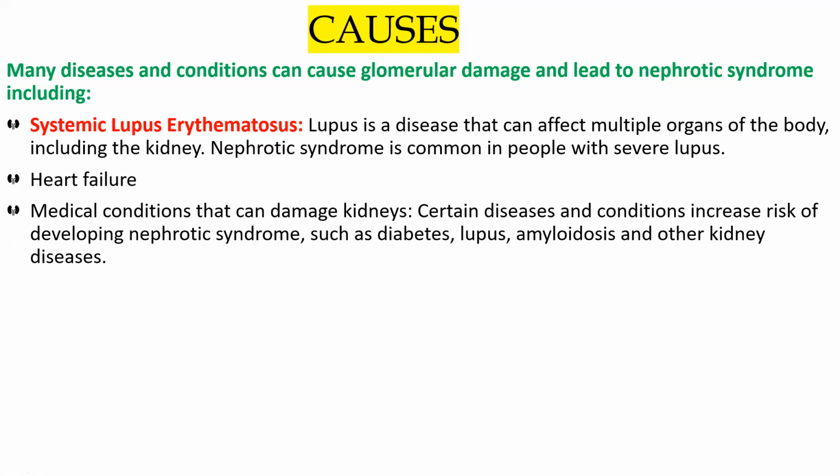What are the medical conditions that can damage our kidney? Certain diseases and conditions increase the risk of developing nephrotic syndrome. Obviously, there are many diseases, any kind of disease, and other conditions that can increase the risk of developing nephrotic syndrome. So what are those medical conditions or diseases that can increase the risk of developing nephrotic syndrome?